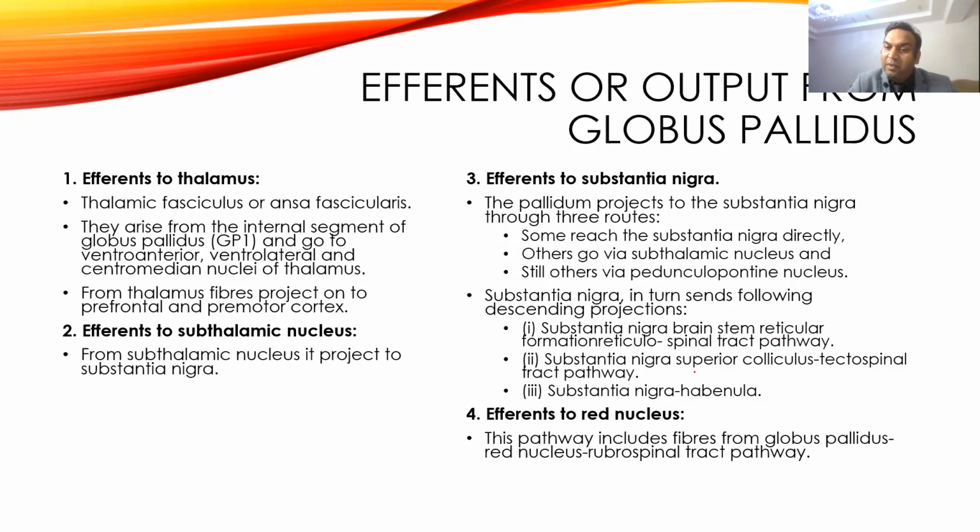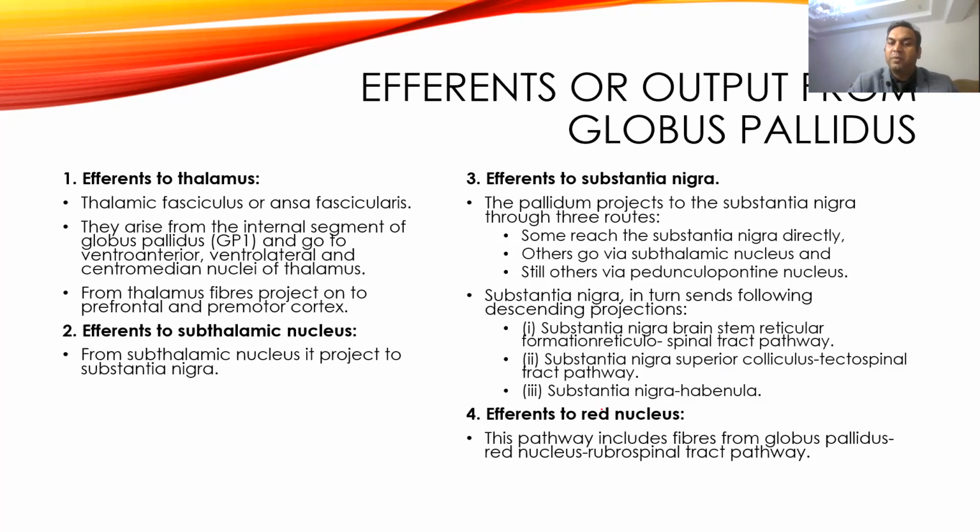reticular formation of the brain, and from there it goes to the spinal tract. So it forms the extrapyramidal tract from the reticular formation to the spinal cord. The substantia nigra again sends fibers to the superior colliculus and forms the tectospinal tract. From the superior colliculus it goes to the tectum, and from the tectum it goes to the spinal cord.